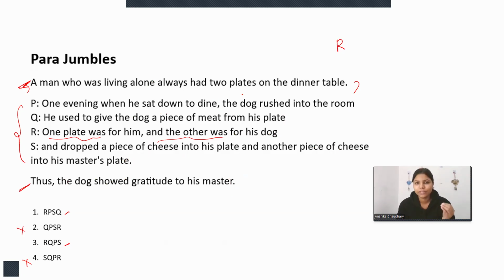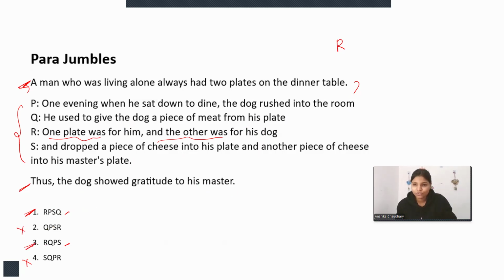A man who was living alone always had two plates on the dinner table. Then one plate was for him and the other was for his dog. Right? Now, he used to give the dog a piece of meat from his plate, because at last what we are doing, we are conclusively telling that the dog showed gratitude to his master. So if we take this option, here we are not anywhere specifying what was the actual gratitude of the master.